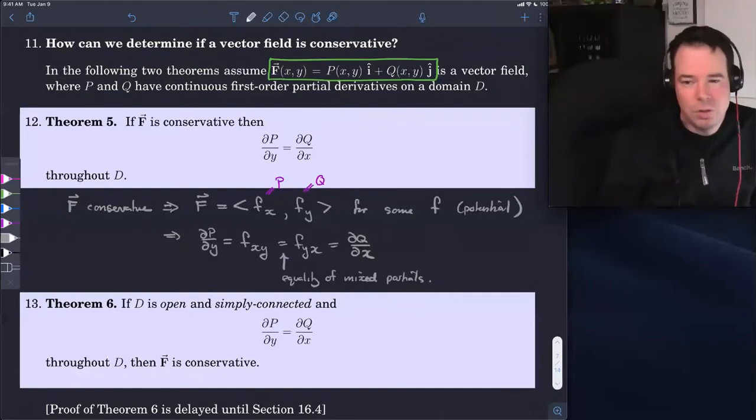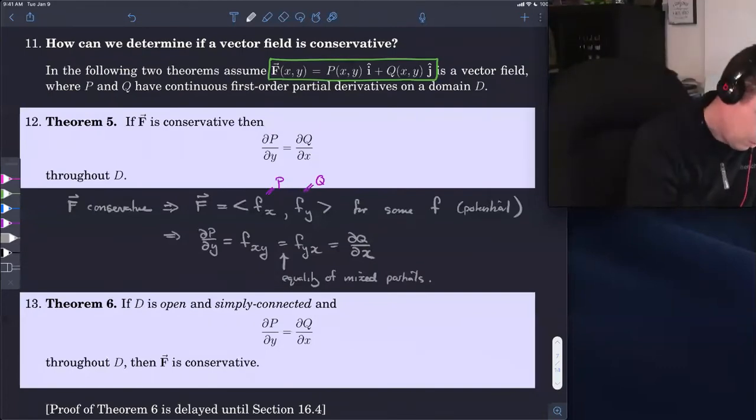And so if it's conservative, it has to have this relationship. All that is just the equality of mixed partials. The converse actually turns out to be true, and this is the surprising part: if the y derivative of the x component of our vector field is equal to the x derivative of the y component, then it turns out that it's conservative.